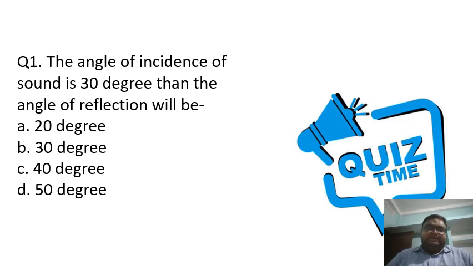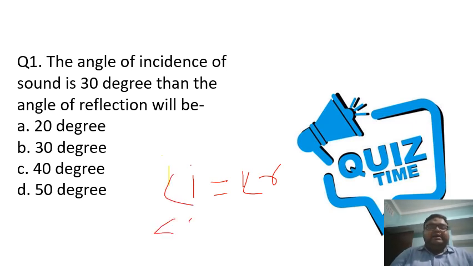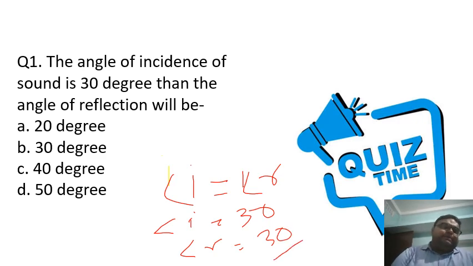Okay students, right. So the answer will be, the angle of incidence is 30 degrees, and from the laws of reflection we know that angle I will be equal to angle R, right? Since angle I equals 30 degrees, therefore angle R will also equal 30 degrees. So option B, 30 degrees, is the correct answer. Okay students, so now let's move ahead.